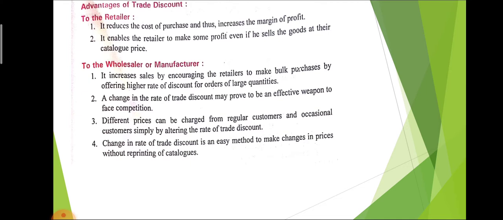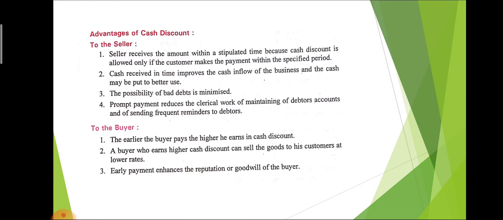Different prices can be charged from regular customers and occasional customers simply by altering the rate of trade discount. It means that we give a different rate of trade discount to the regular customer and a different rate of discount to the occasional customers. Change in the rate of trade discount is an easy method. We can easily change the trade discount. Advantage of cash discount